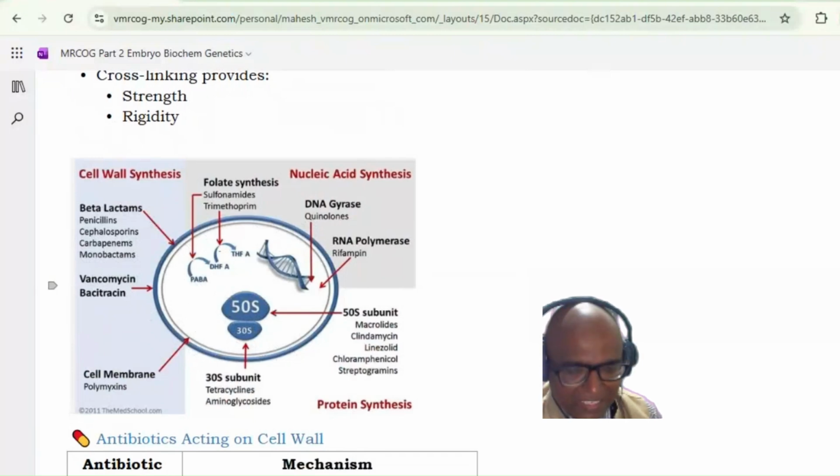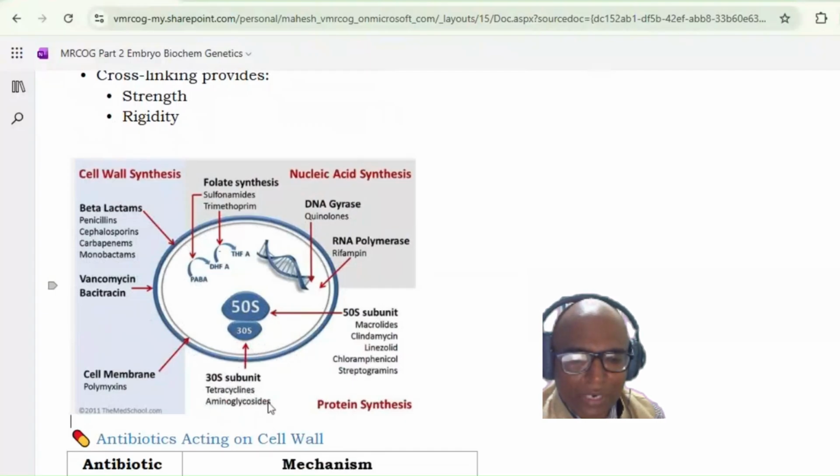Human ribosome is an 80S. And this ribosome has two subunits: one is a 50S subunit, another is a 30S subunit. Now there are a few antibiotics which will act on the 50S subunit, and there are antibiotics which will act on the 30S subunit. Now let us see which antibiotics will act on 30S and which on 50S. 30 is smaller than 50, so the earlier antibiotic, starting from A, aminoglycosides. Remember, aminoglycosides will act on the 30S subunit.